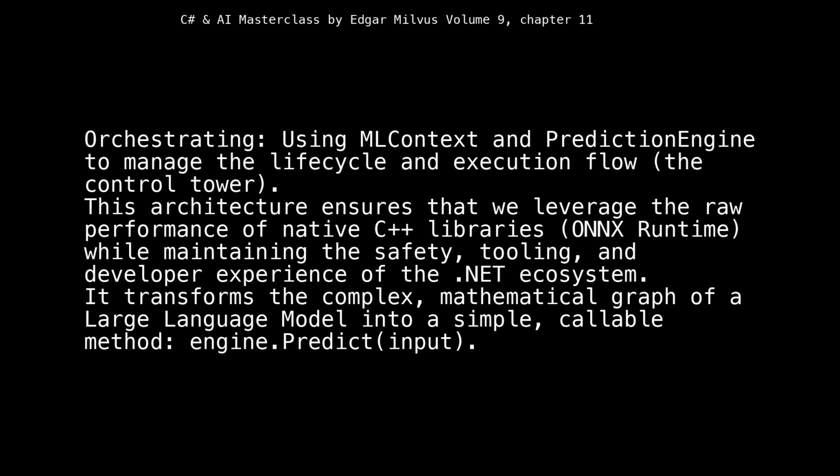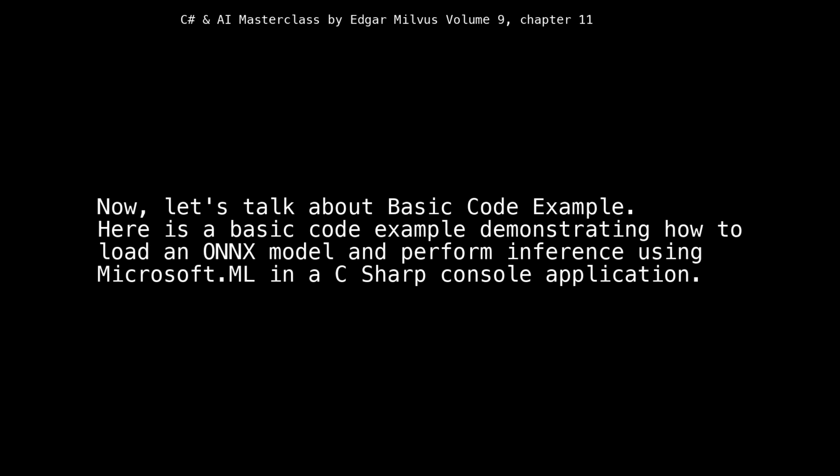This architecture ensures that we leverage the raw performance of native C++ libraries, ONNX runtime, while maintaining the safety, tooling, and developer experience of the .NET ecosystem. It transforms the complex, mathematical graph of a large language model into a simple, callable method, engine.Predict(input). Now, let's talk about a basic code example.